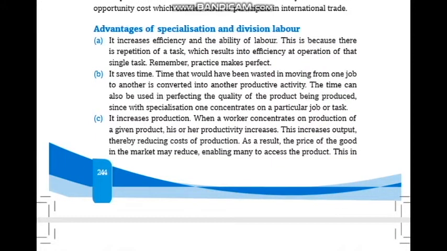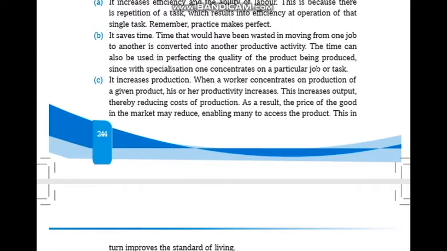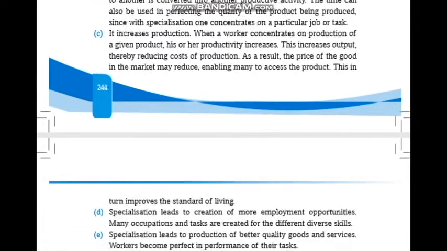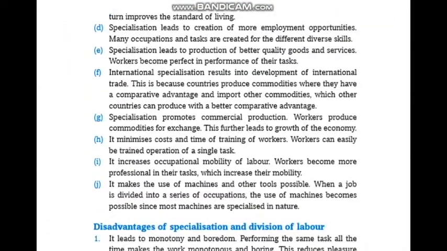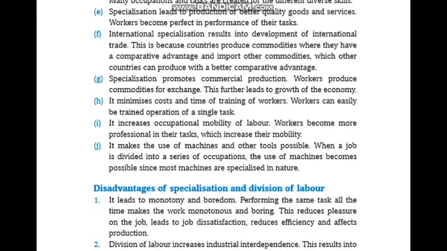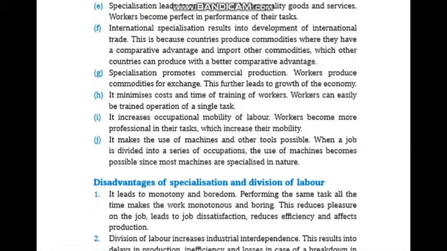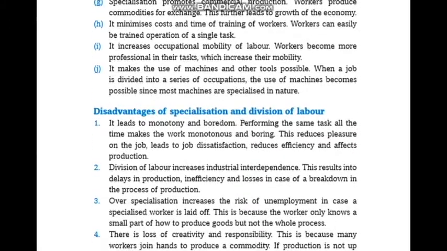Advantages of specialization and the division of labor. It increases efficiency and the stability of labor. It saves time. It increases production. Specialization leads to creation of more employment opportunities. Specialization leads to production of better quality goods and services. Specialization promotes commercial production. It minimizes cost and time.